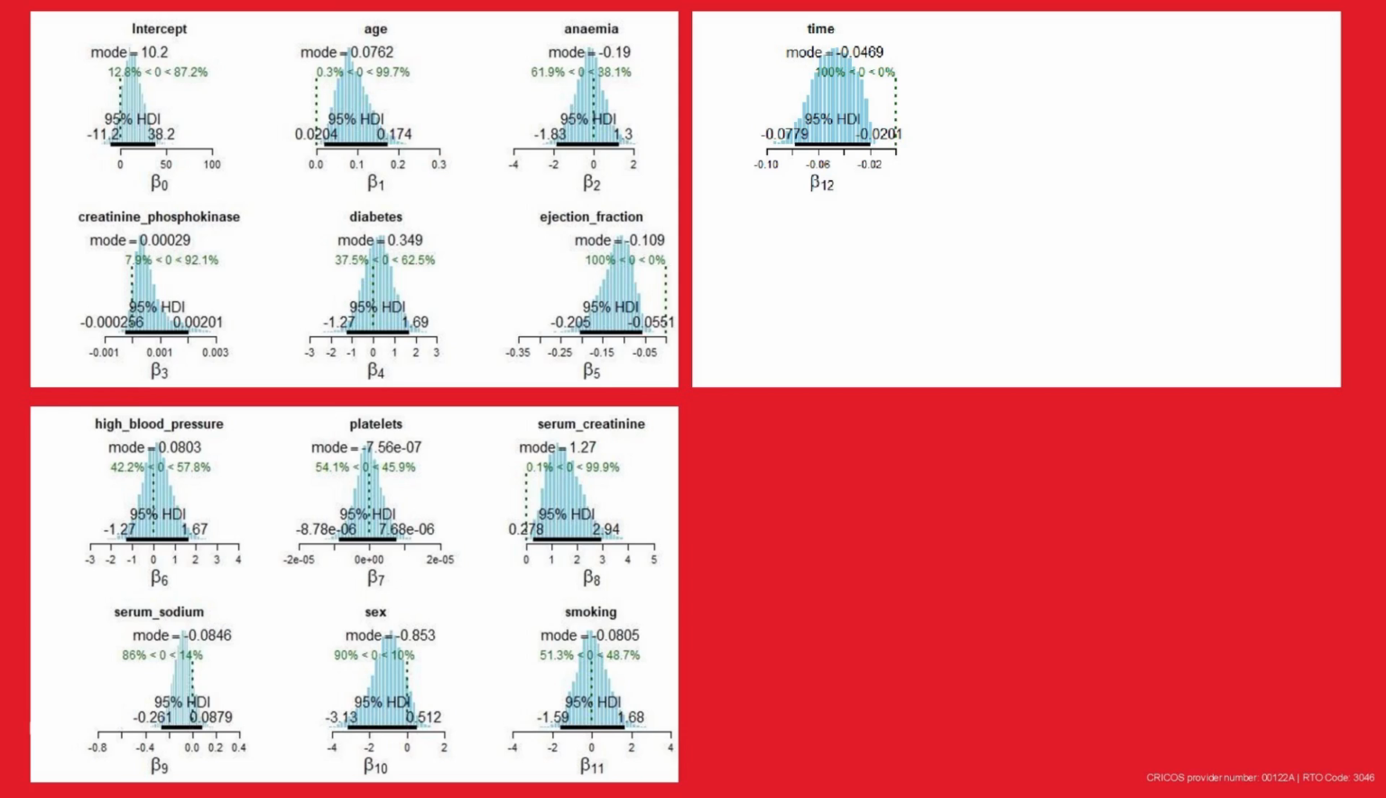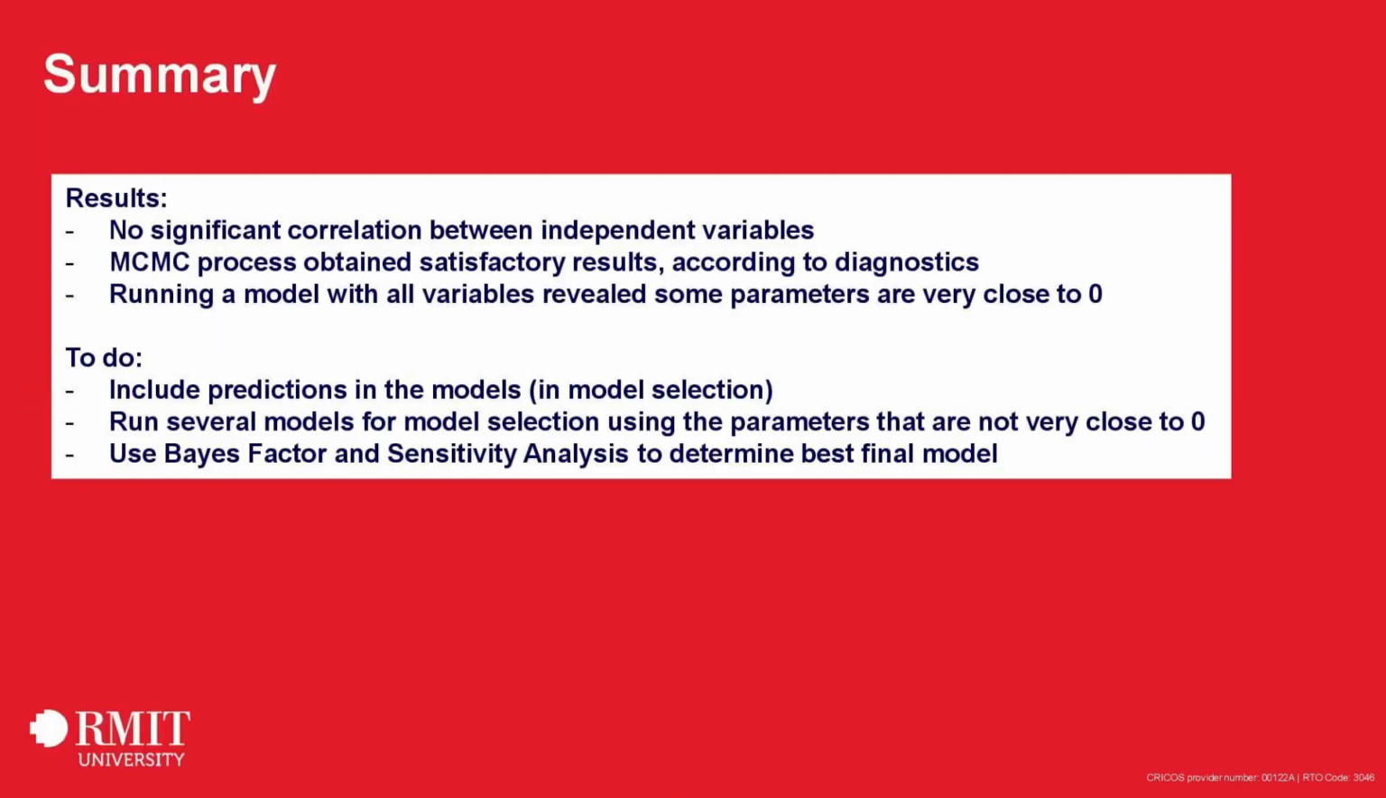Another 4 variables are just inside the 95% HDI, so final model comparisons will test models that include at least 4 and at most 8 of these parameters. This is as far as I've gotten so far.